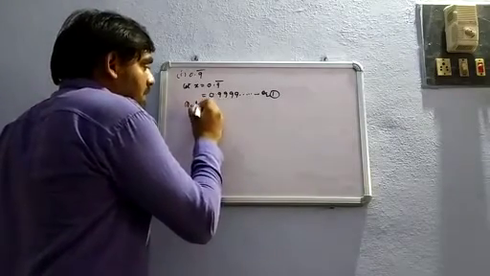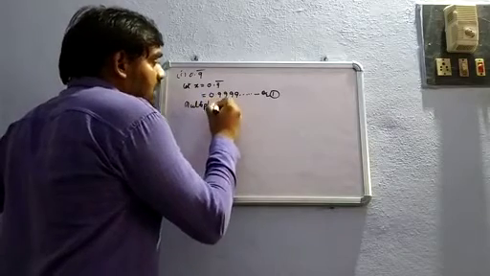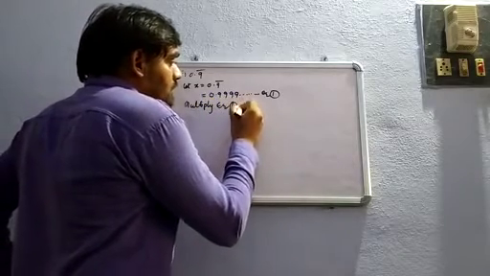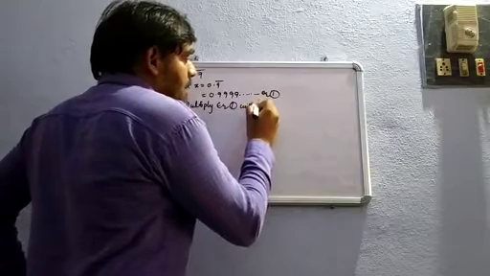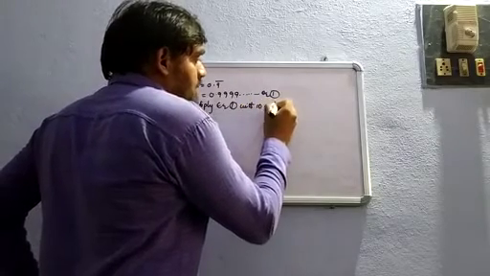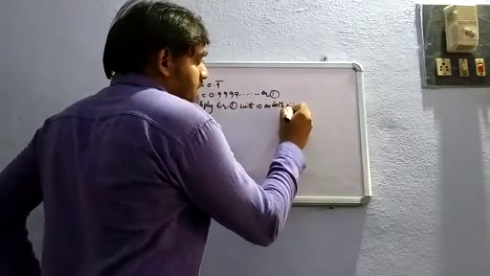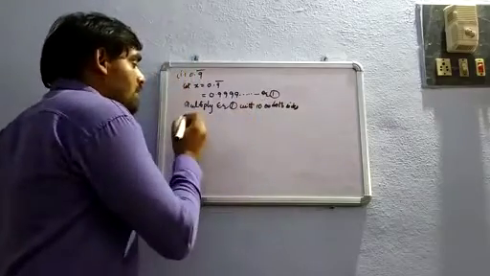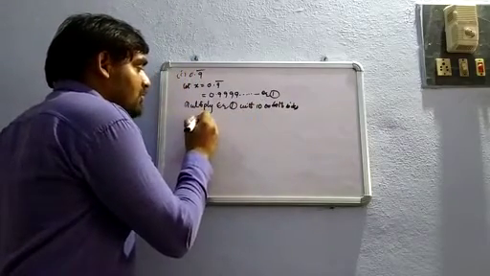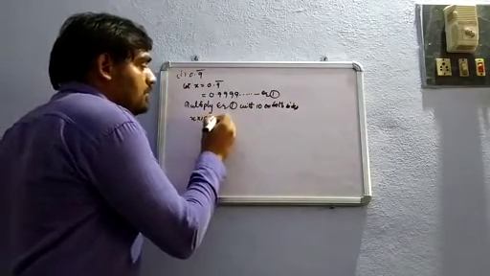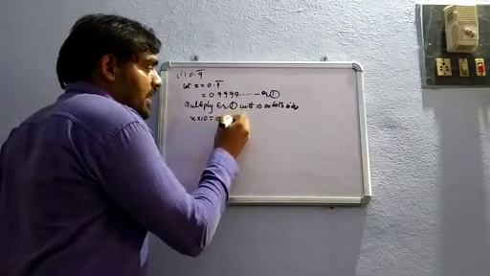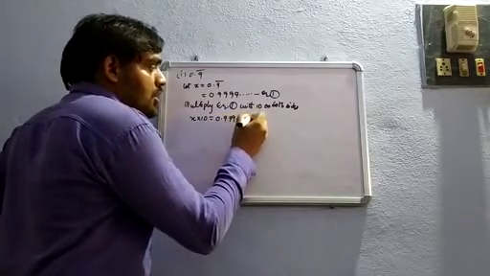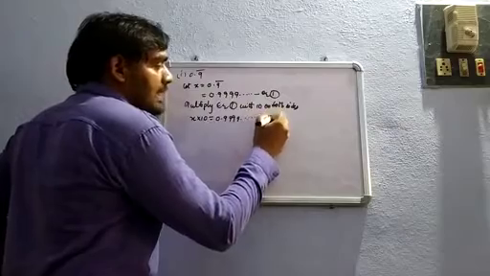Multiply equation 1 with 10 on both sides. So you will get x into 10 is equal to 0.9999 and so on into 10.